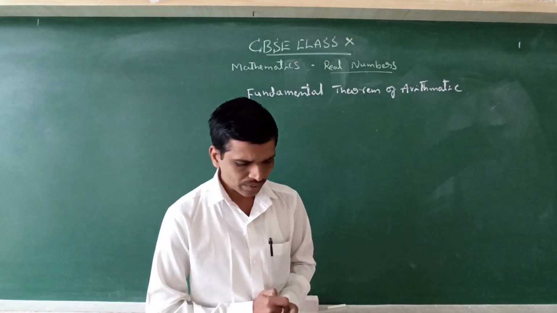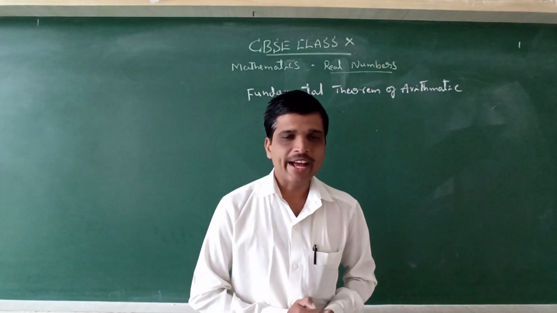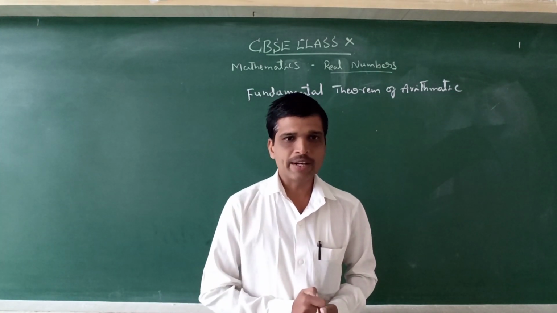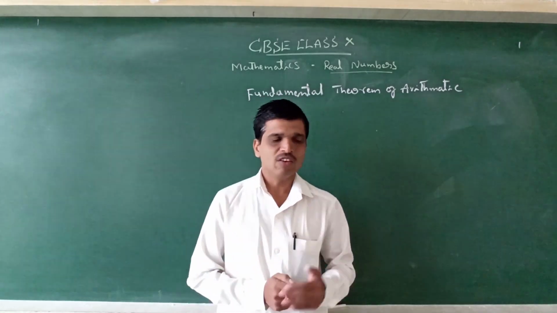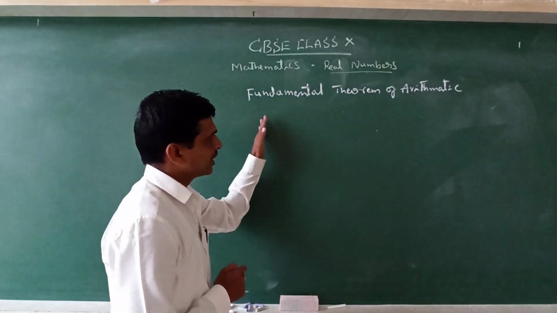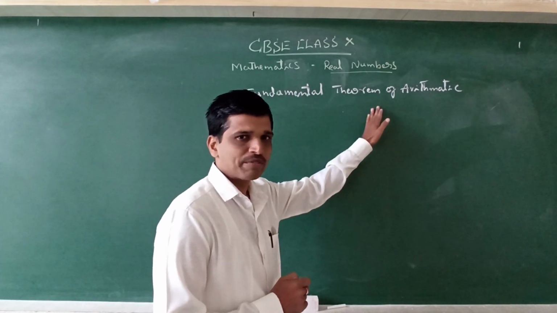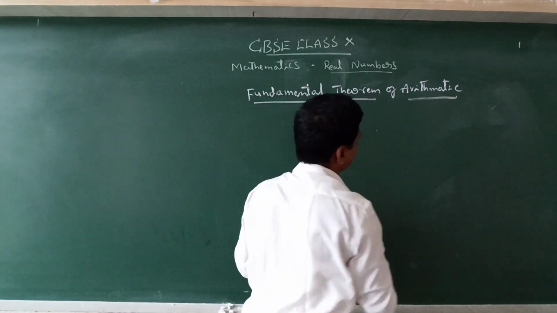Now once again recall the numbers like whole number, prime number and composite number. You know the meaning of all these number systems. Based on this, we shall discuss the concept of the fundamental theorem of arithmetic.